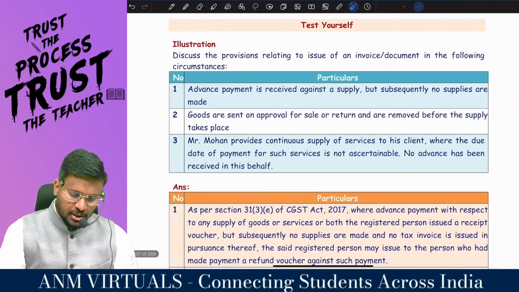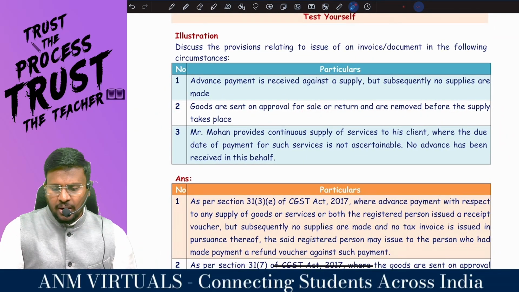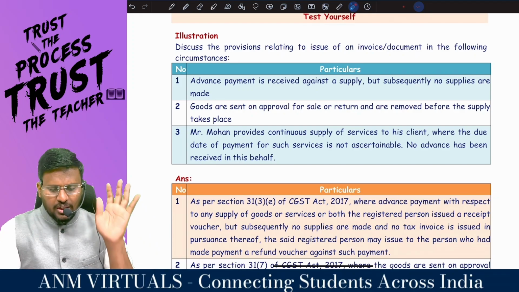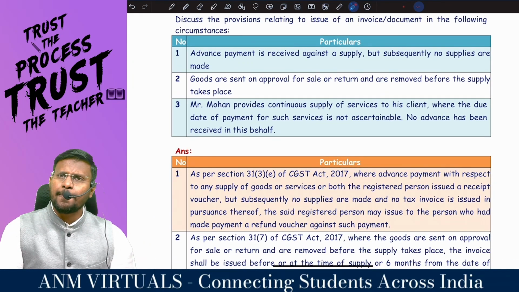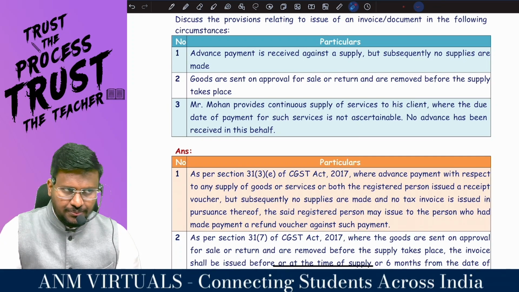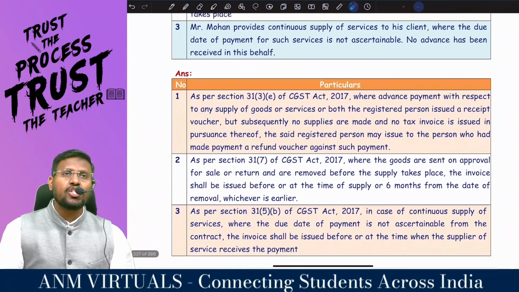Comfortable, sir? Sir, goods are sent on approval for sale or return and are removed before the supply takes place. Is there any due date for raising the invoice? Yes, sir. In case of sale or return basis, you are supposed to raise the invoice on or before the date of supply or six months from the date of removal, whichever is earlier.